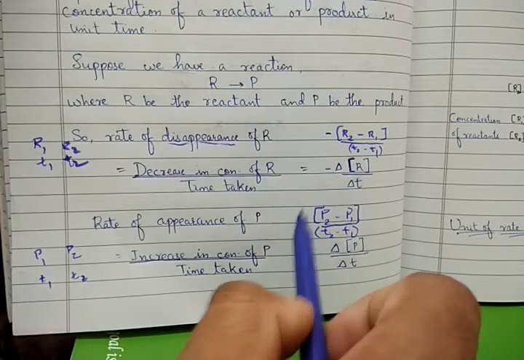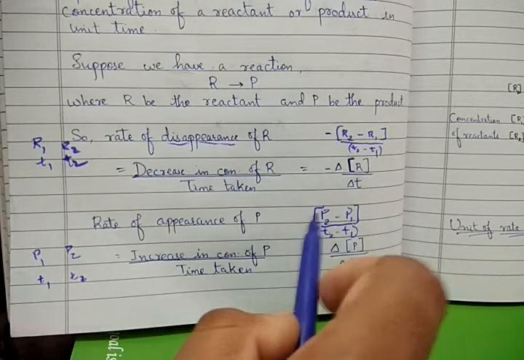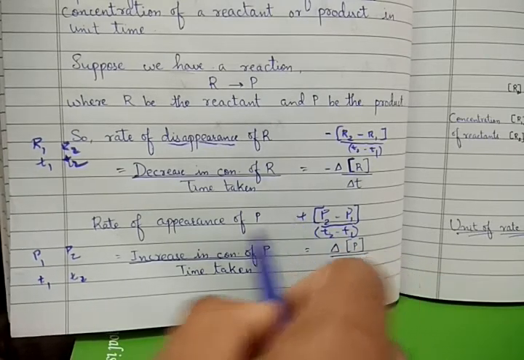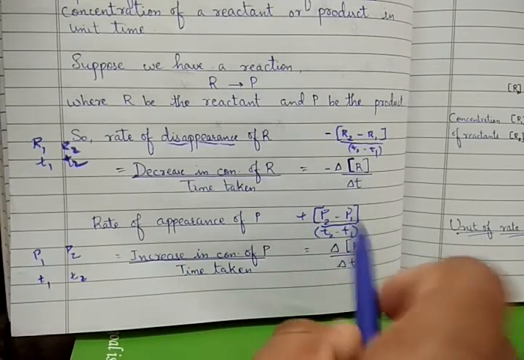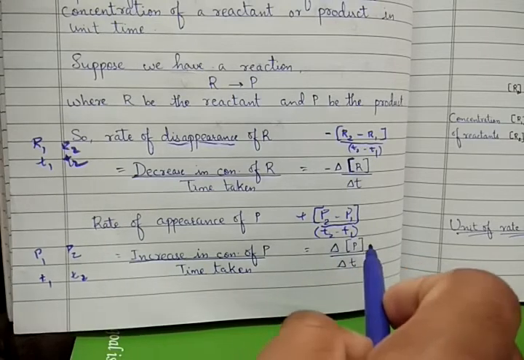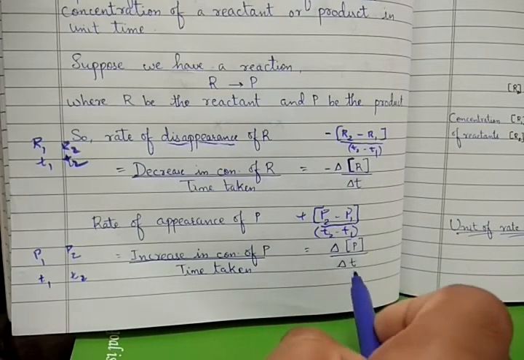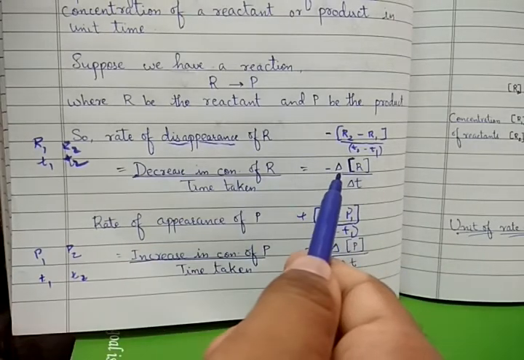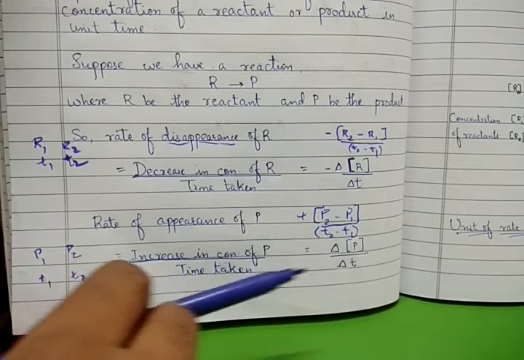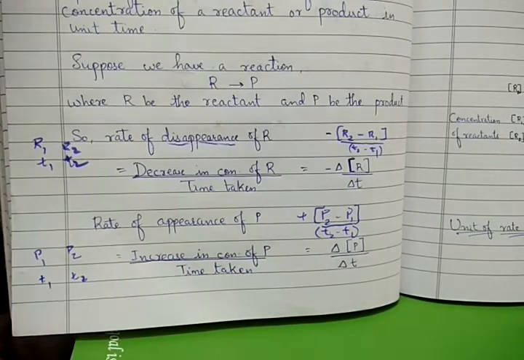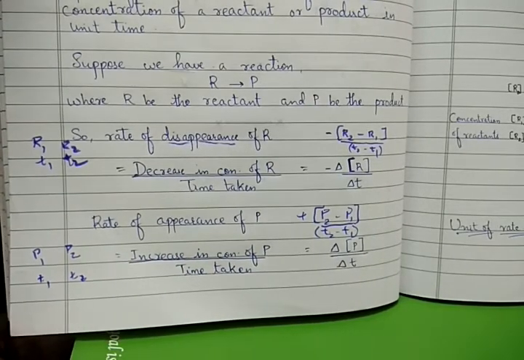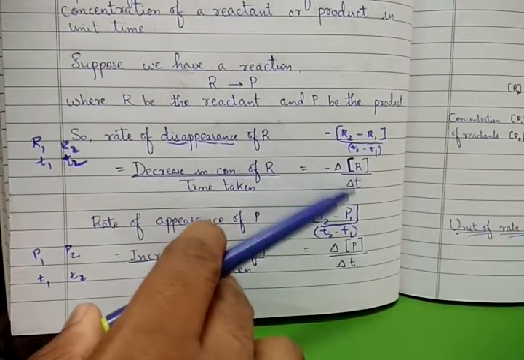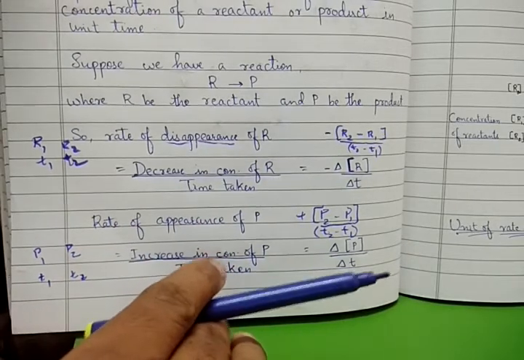P2 minus P1 is actually occurring. There is no disappearance in this product. It is actually occurring, so we will mention it with a positive sign. And since there is a change there, we will show it with delta concentration of P divided by delta T. Both these equations, the minus delta R by delta T and delta P by delta T, are actually the average rate of reactions.